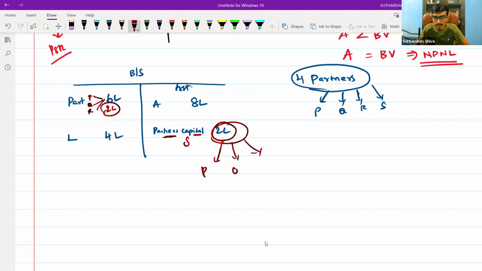We have P, Q and R. I will give you one more concept. The profit sharing ratio of P will be 5, Q will be 3, R will be 2. But capitals are: P will be 1 lakh, Q will be 2 lakh, R will be 3 lakh.